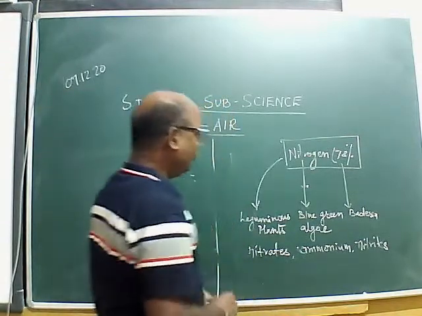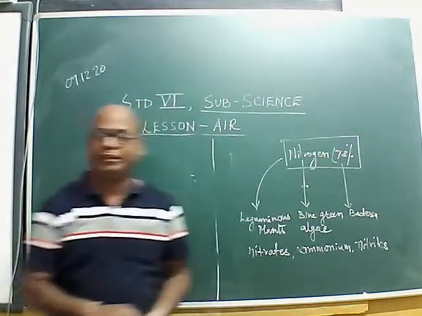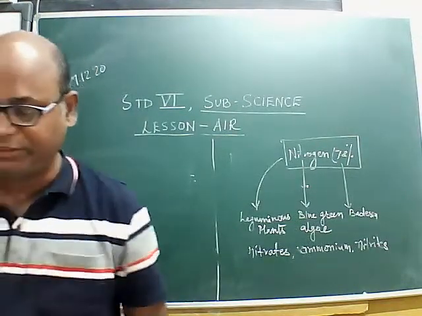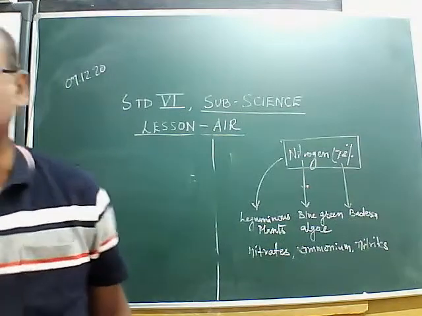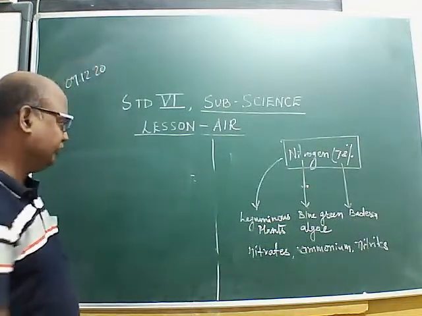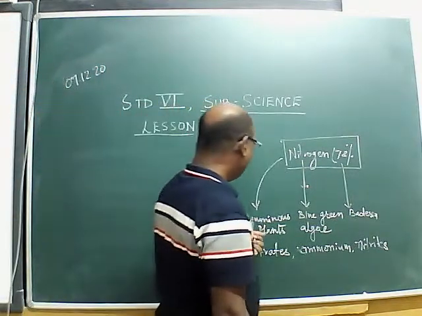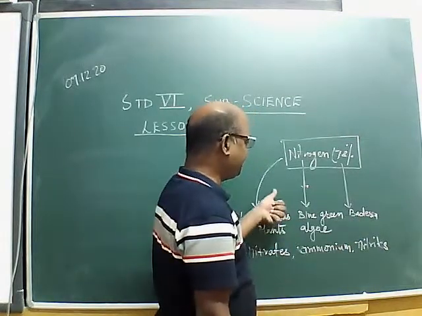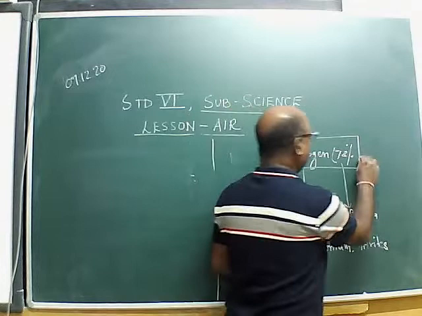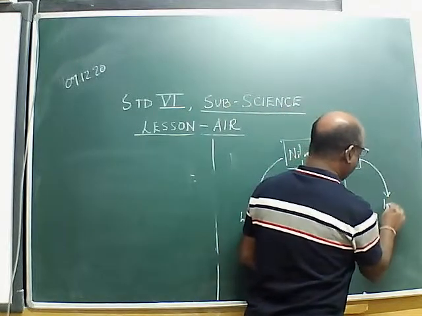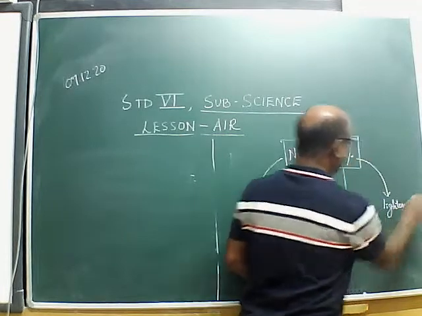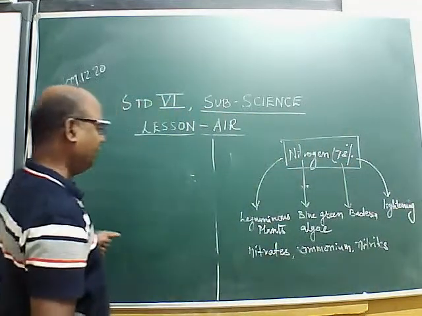Then how is the percentage of nitrogen maintained in the air? 78%. How is it maintained? See, all these leguminous plants, blue-green algae and bacteria fix the nitrogen. Also during lightning, nitrogen is fixed. Then what will happen?